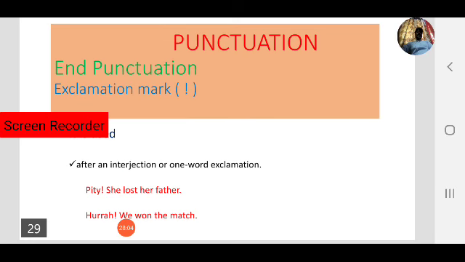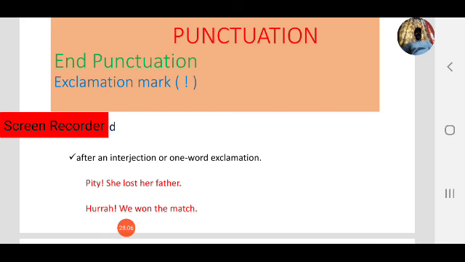In this case also we use an exclamation mark. For example, pity, she lost her father, or alas, she lost her father. In that case we use an exclamation mark.